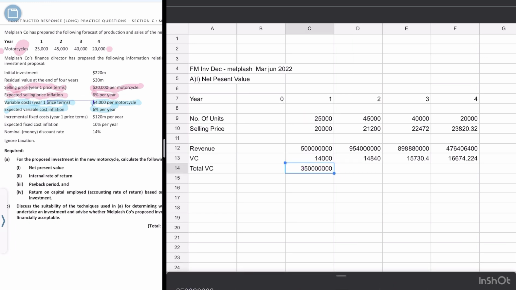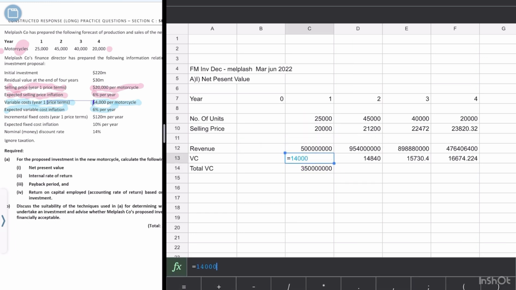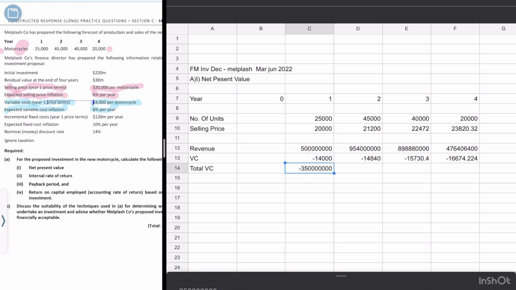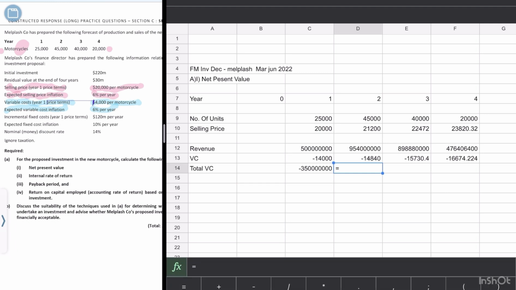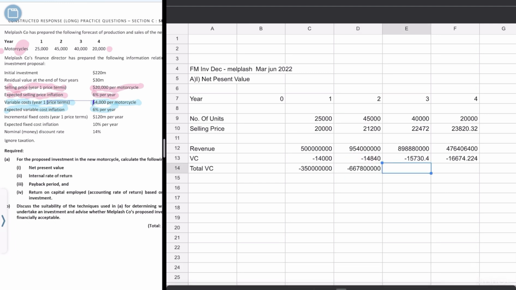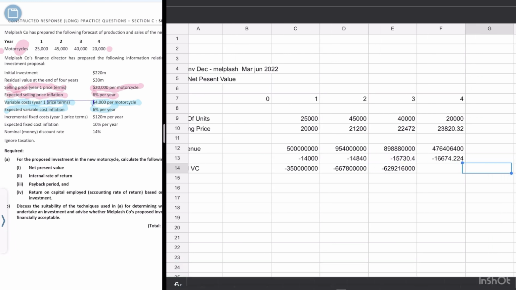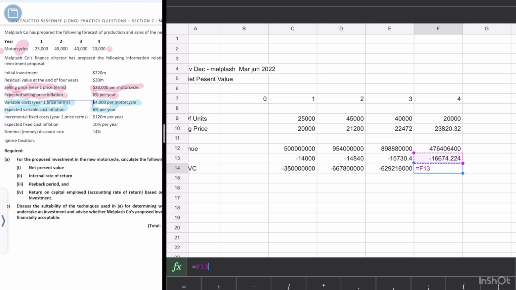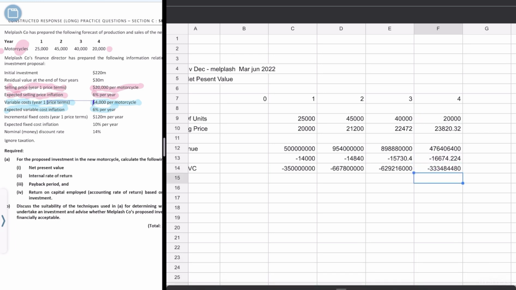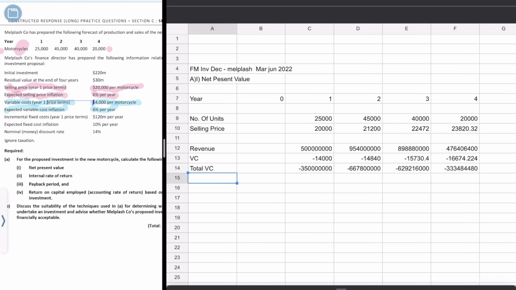That gives us that. And if you want to go one step further, you can include a minus sign if you want. This is equal to this multiplied by this. Now it is equal to variable cost per unit for year 3 multiplied by number of units. Then again, variable cost per unit multiplied by total number of units for year 4. Now we have our total variable cost.